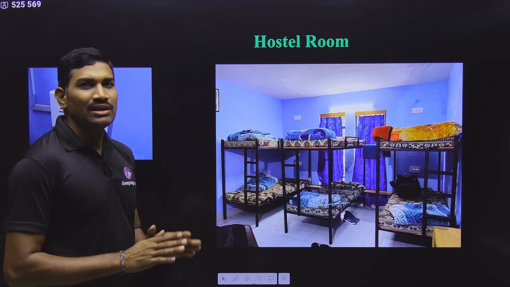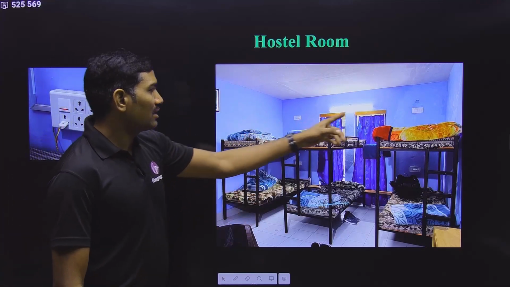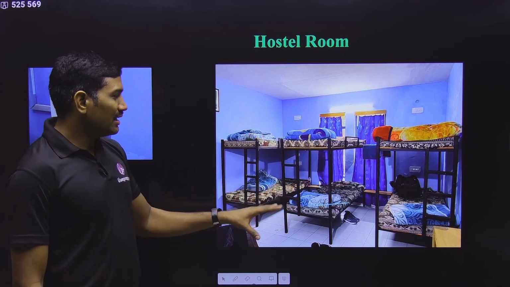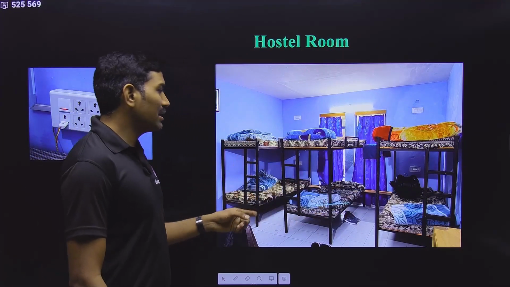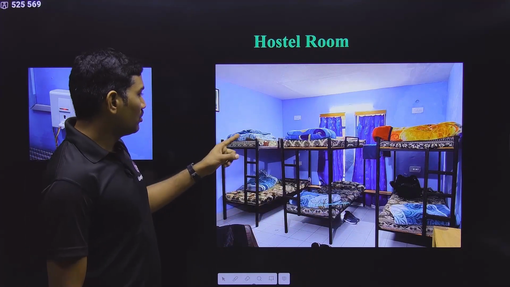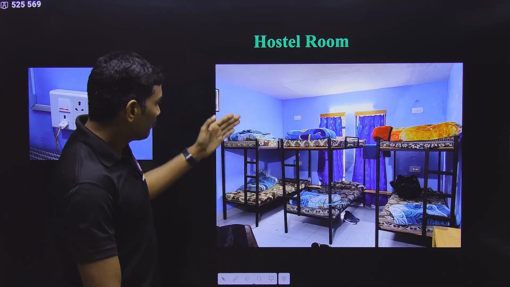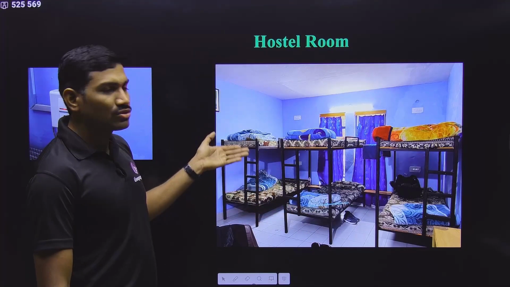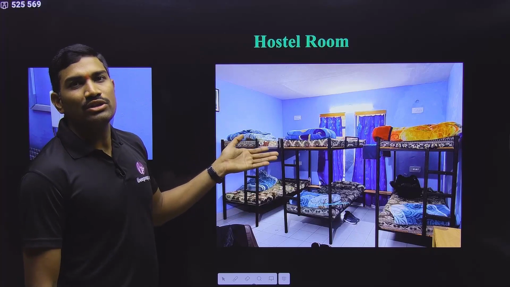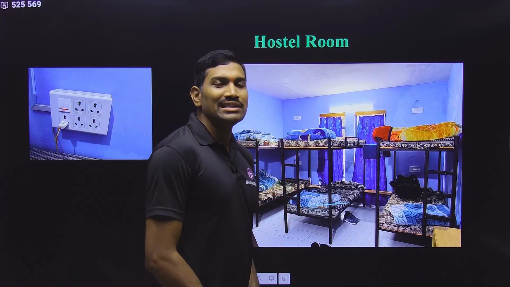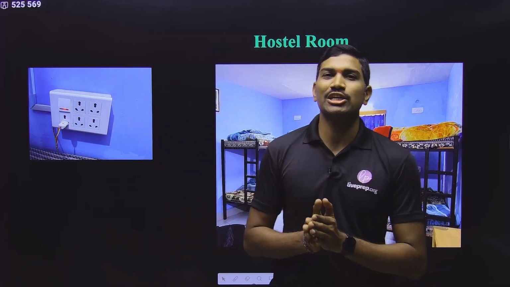Generally, the majority of the hostel rooms are a little bit smaller. Here they are accommodating people in bunk beds. Total 3 cots are there, and on each one, again, 2 people will be there, 1 below and 1 above. In this way, one room is accommodating in general 6 members. The majority of the rooms are like this only, one room having 6 members.